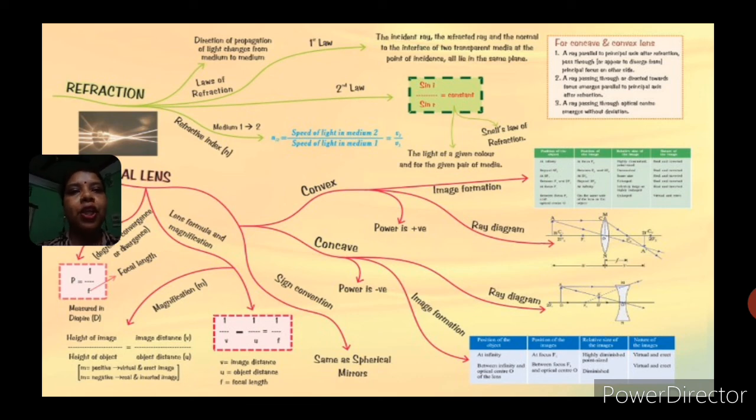The last topic of the chapter we have studied is the power of a lens. The power of a lens is the reciprocal of its focal length in meter. So when we say power of a lens, focal length in meter, if the lens is a convex lens, the focal length is what? Positive. So power will become positive. And if it is a concave lens, the focal length is negative. So power will be negative. So these are the things that we have studied in the chapter.